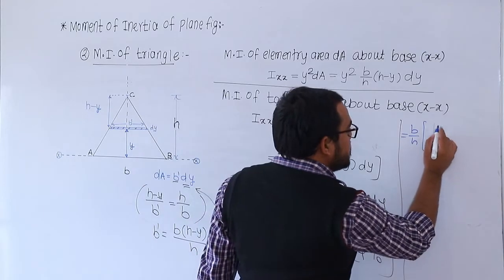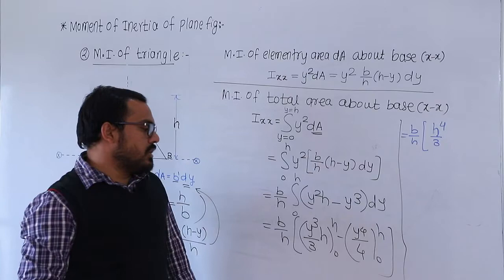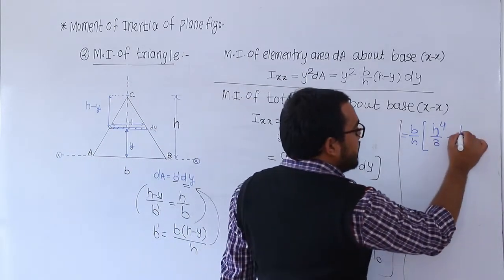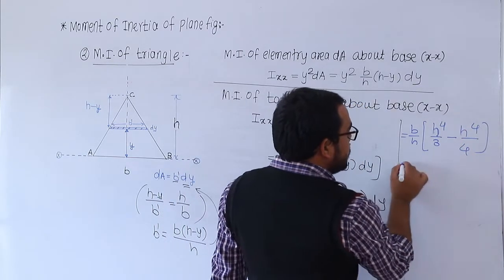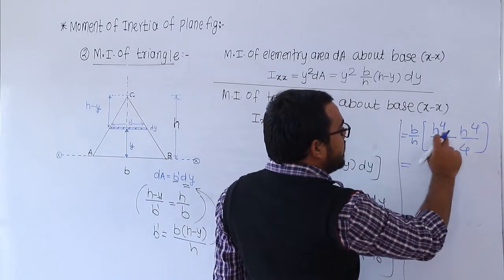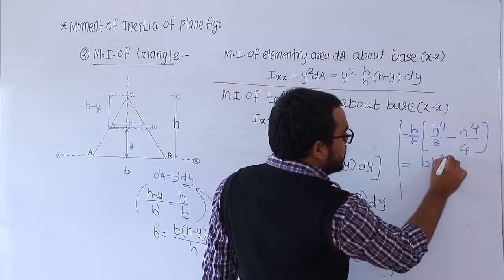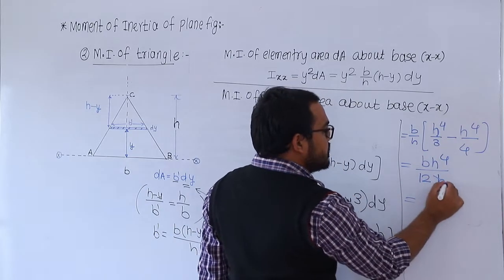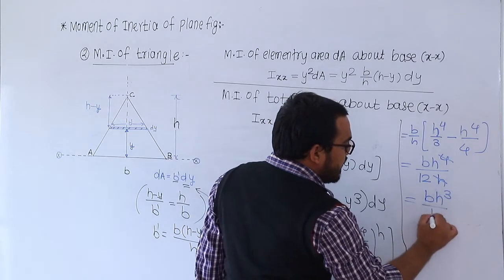So it becomes h raised to 4 divided by 3. लोअर लिमिट जर सबस्टिट्यूट केलं तर आन्सर येईल 0. मायनस फॉर दिस y च्या जागेवर अप्पर लिमिट h raised to 4 divided by 4. So multiplication करा, क्रॉस मल्टिप्लिकेशन. So it becomes 4, it becomes 3, 4 minus 3 म्हणजे काय राहील 1. So what happens? b h raised to 4 divided by 12, so 12 times h. So from this h and h get cancelled. So b h cube divided by 12.